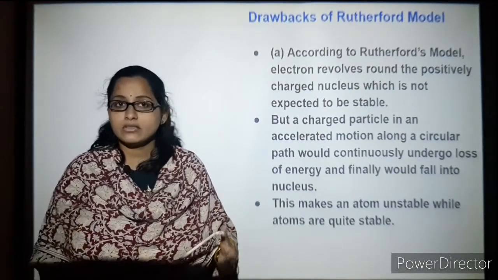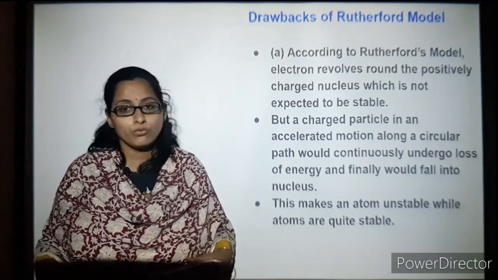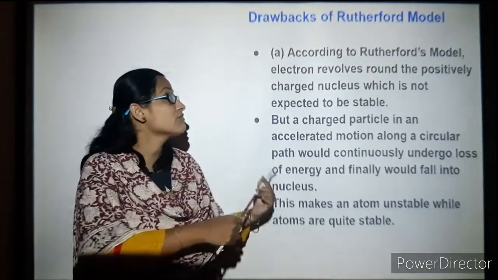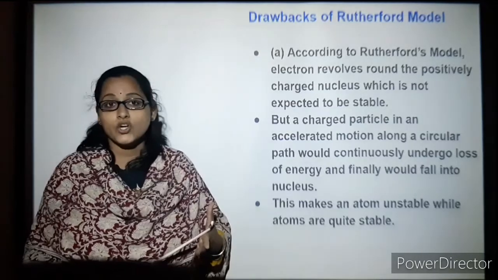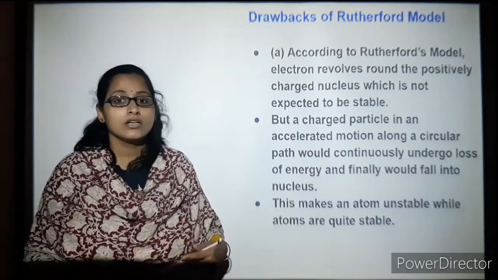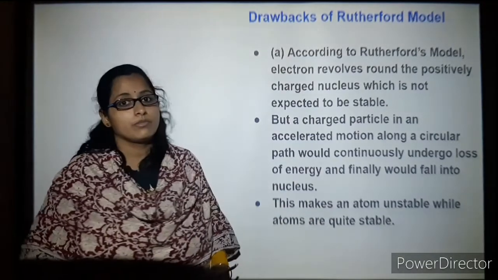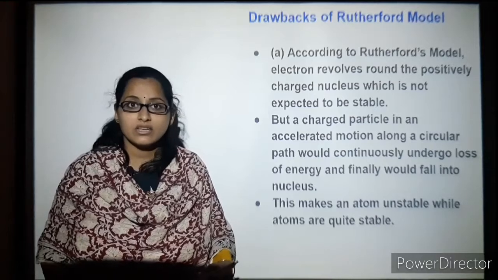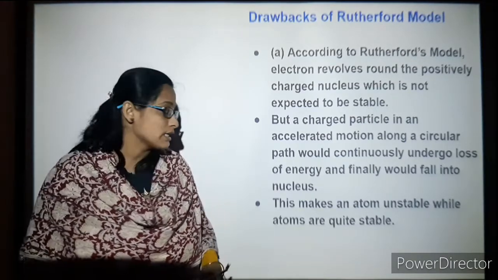Imagine if the electron, which is moving very fast, falls into the nucleus, what would happen? That is a limitation of Rutherford's model. Electrons would fall into the nucleus, and this makes the atom unstable.